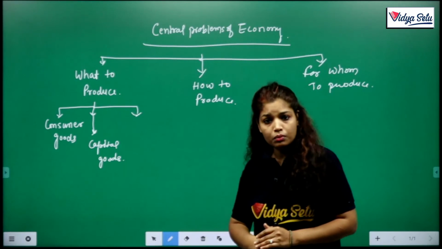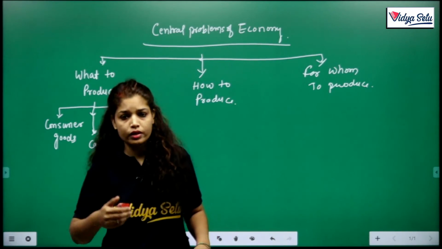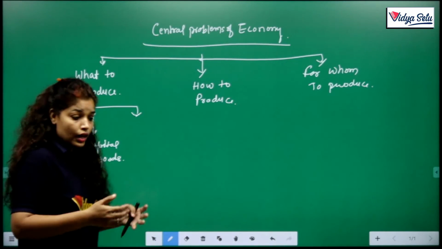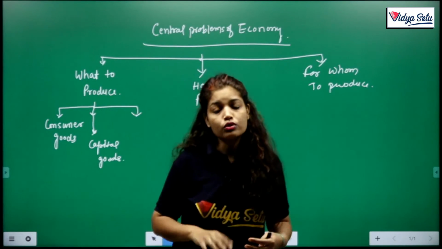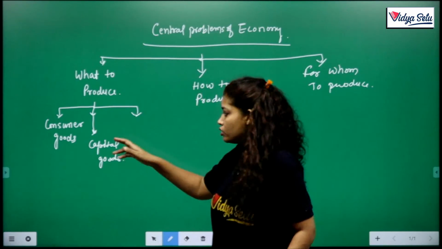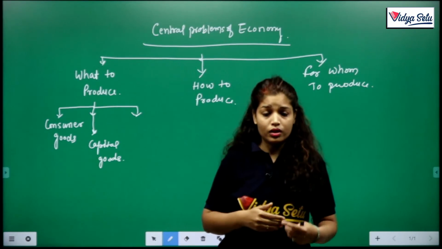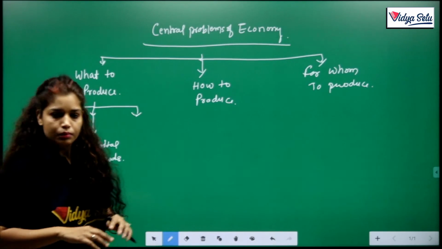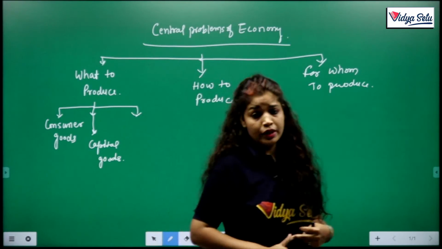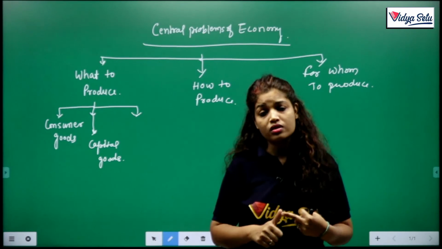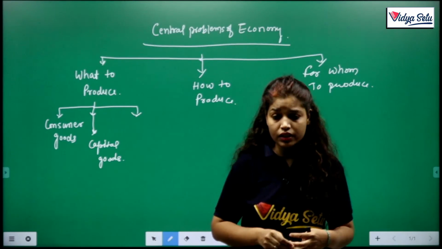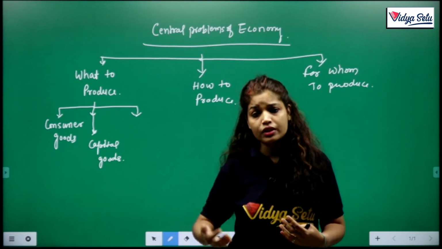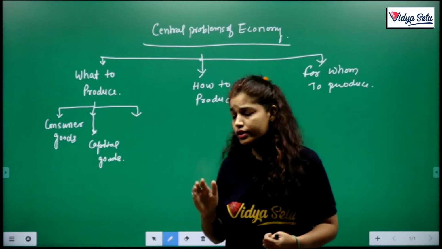There was a British government, and we had just got freedom. So after freedom we have to decide how our nation uses its limited resources. First, what to produce? If I produce consumer goods, they are for normal people, for the poor, for the rich, for all people. Similarly, if we produce capital goods for industries, because India is now a backward country, we have to produce capital goods and machines so that we can further produce and our growth rate increases. So this is the basic problem.